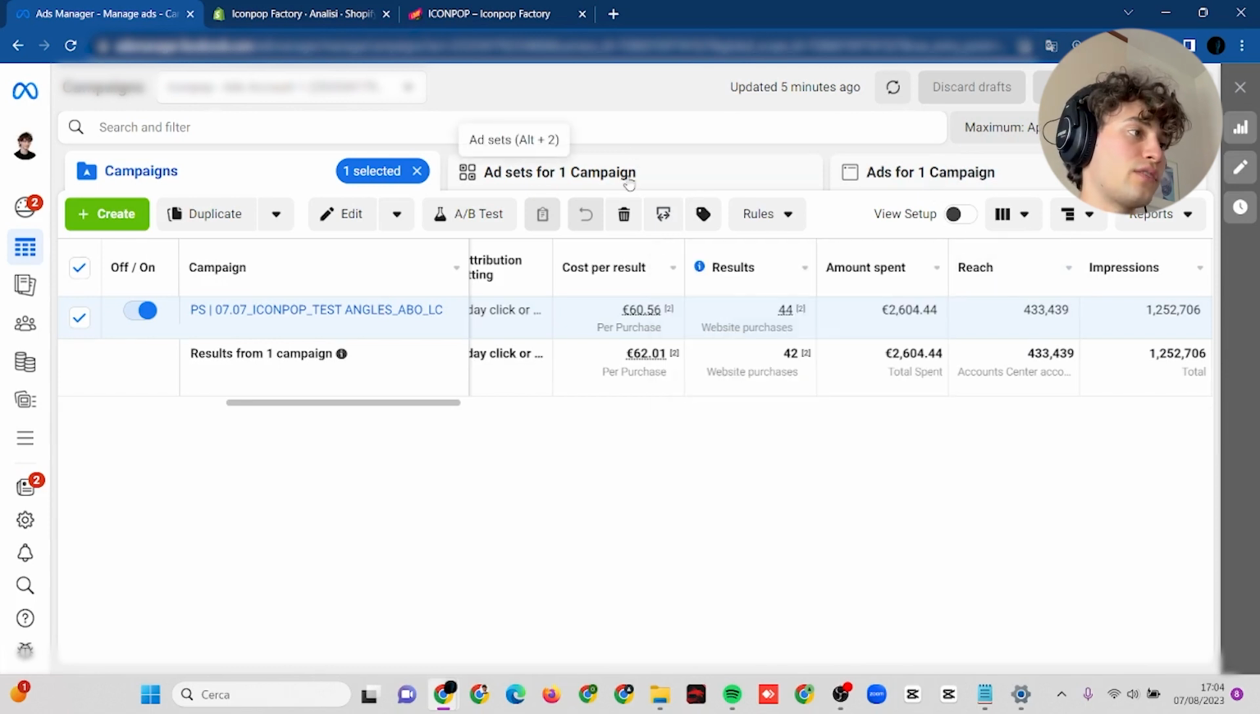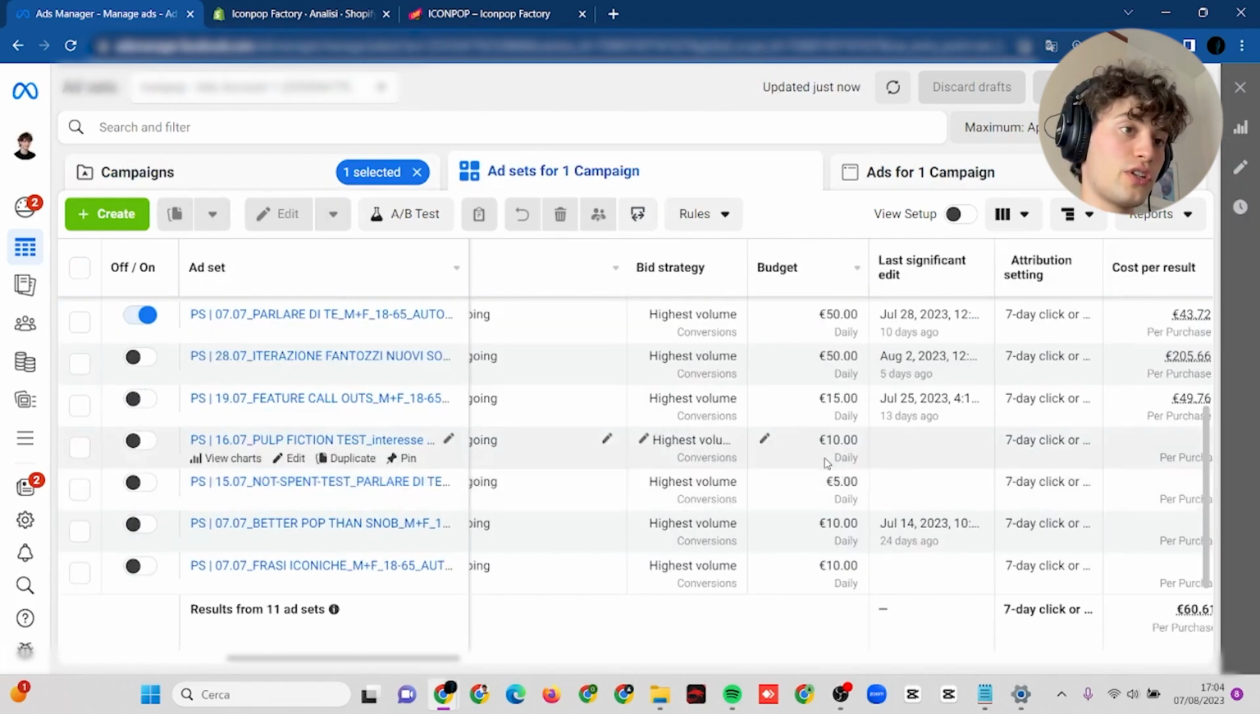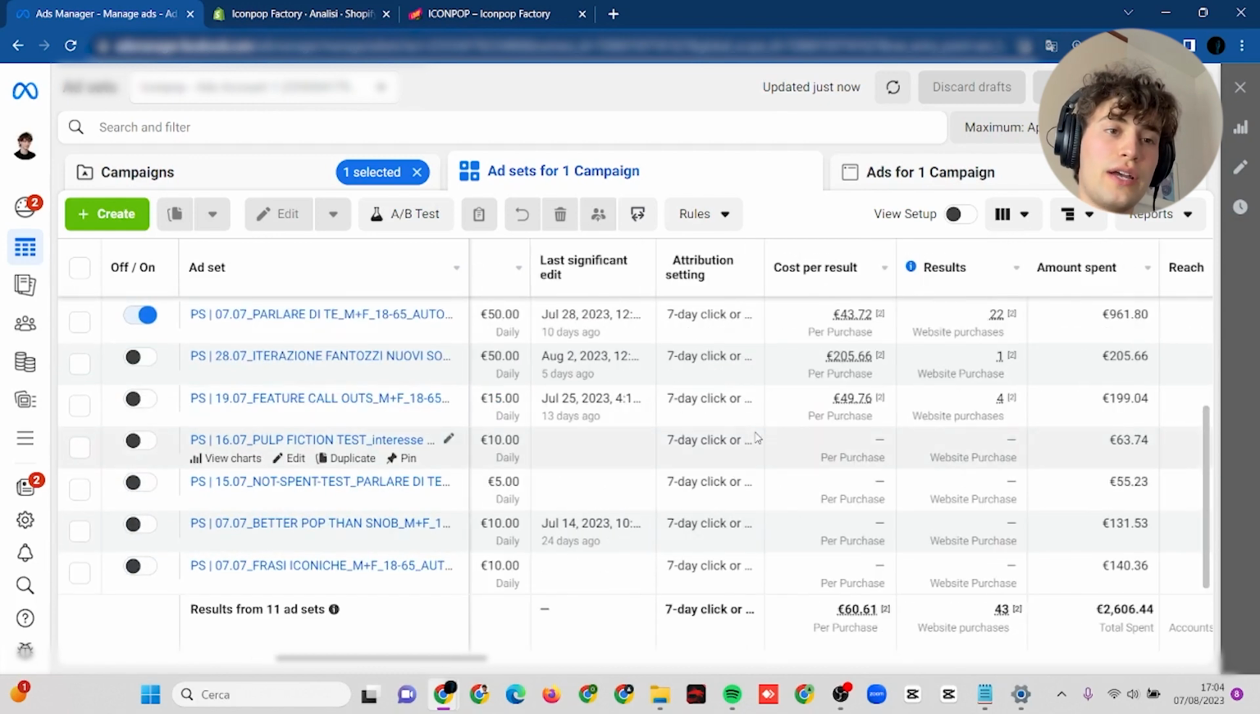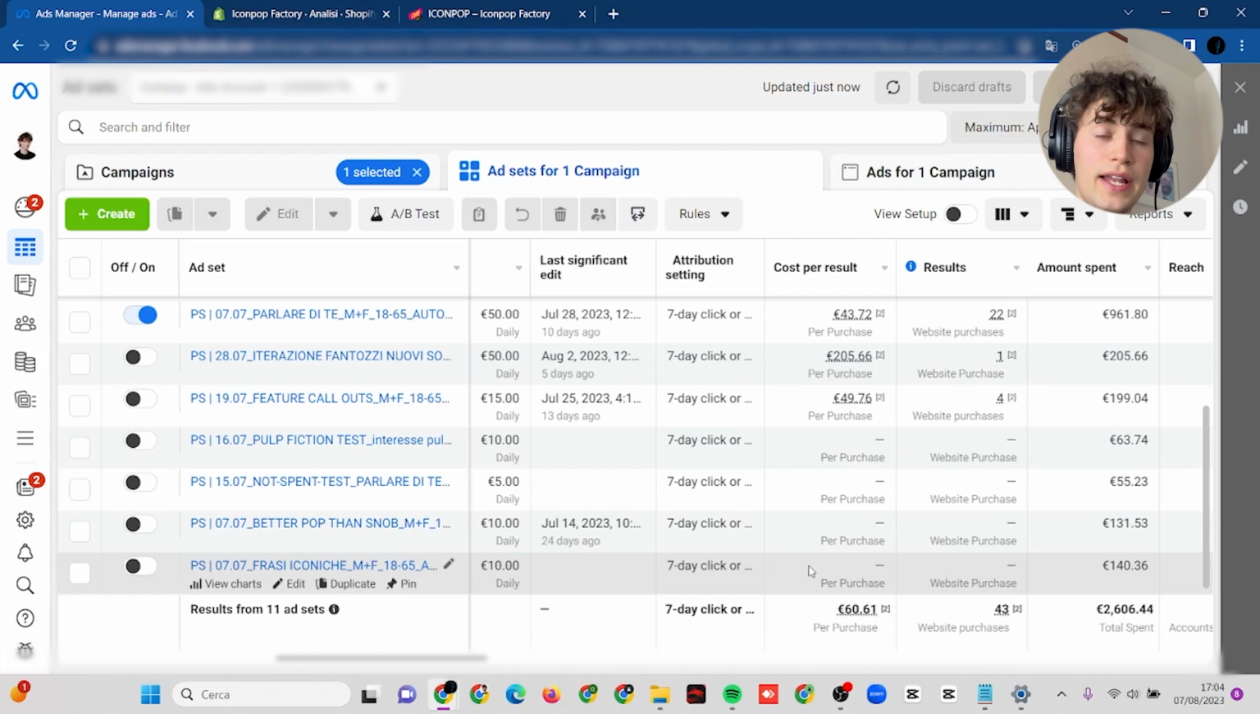So let's look at what I did in this campaign, which is an ABO campaign. I decided to put the budget at the ad set level, not at the campaign level, because I pretty much like to have control over this. I know many of you may disagree, but this is the way I work right now. And I tried to test at the beginning.